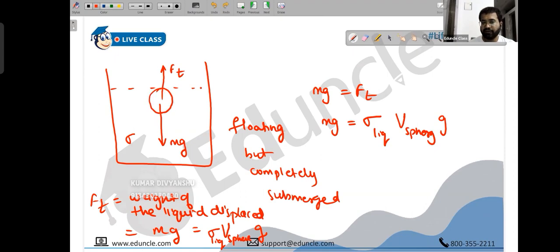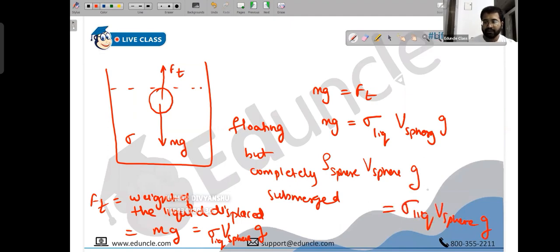Mass into gravity of sphere. So that's density of sphere into volume of sphere, mass is density into volume into gravity. This is density of liquid into volume of sphere into gravity. Okay, so that's fine. This happens when the thing is completely submerged, and then we have the partially submerged case. We have different cases that we have learned.